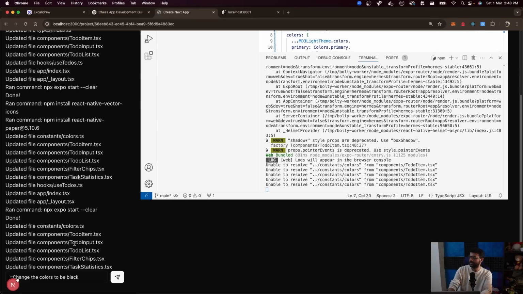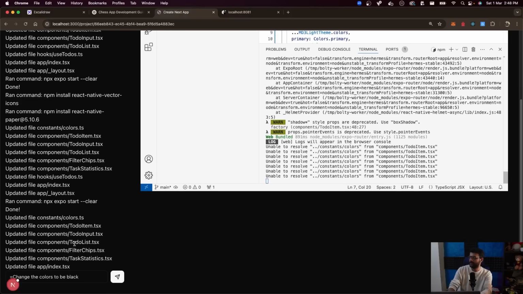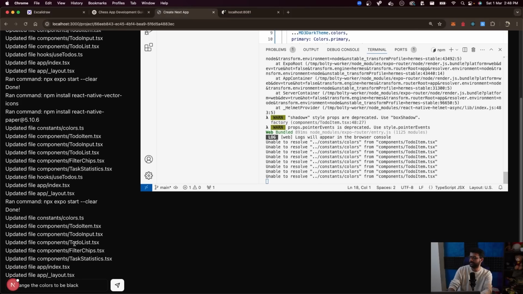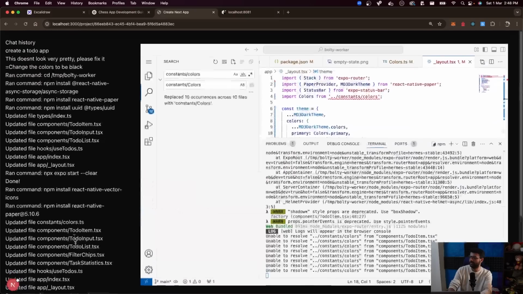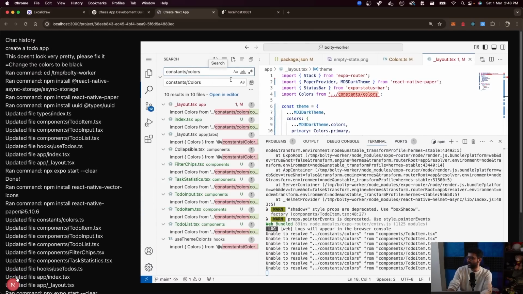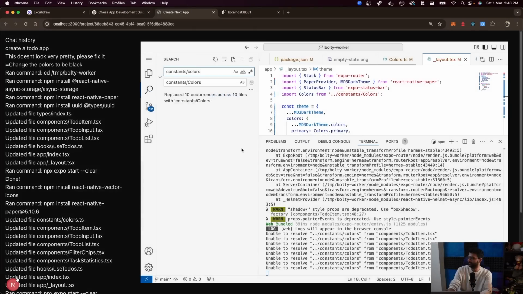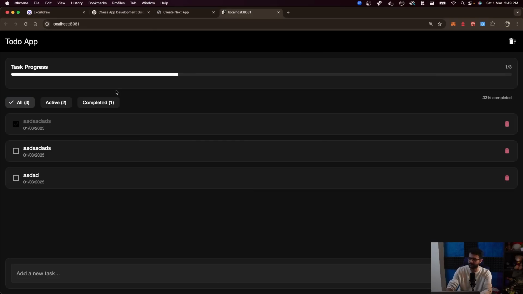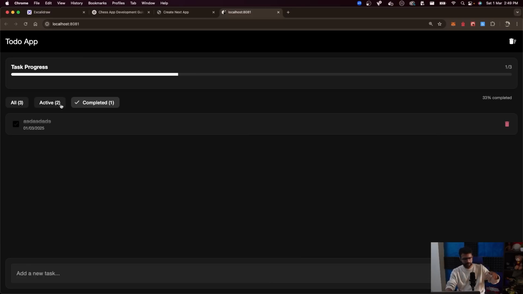Task statistics. Updated app/index.tsx. I think that's the last one. Or layout, and then it started. Alrighty. So again, I need to make this replacement everywhere. There's another big thing we have missed for Sabita, but we'll get there when we get there. There you go though. The colors have changed. Everything looks fine. Perfect. Same thing will work on my mobile application.